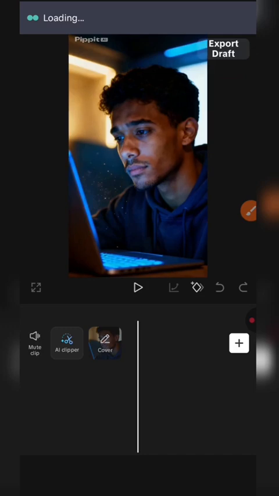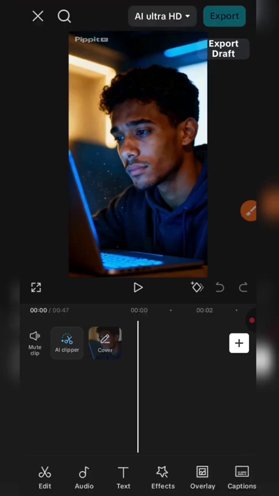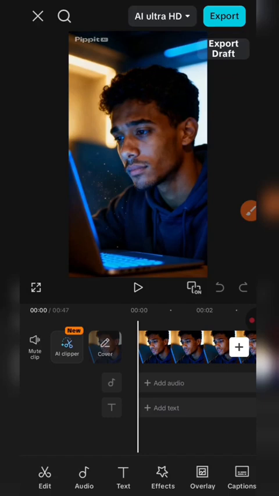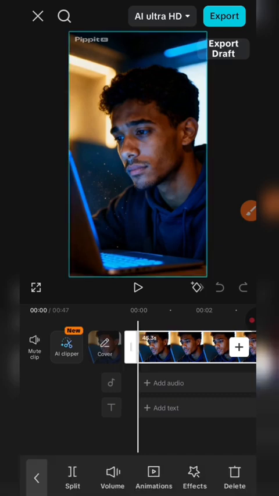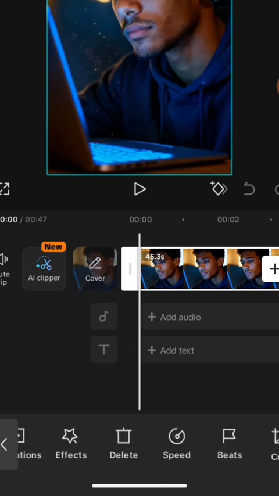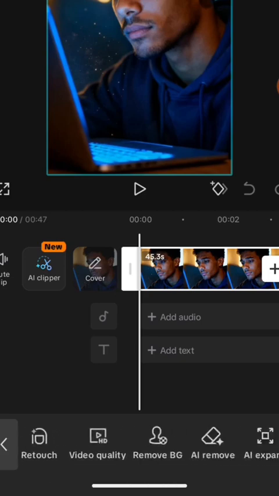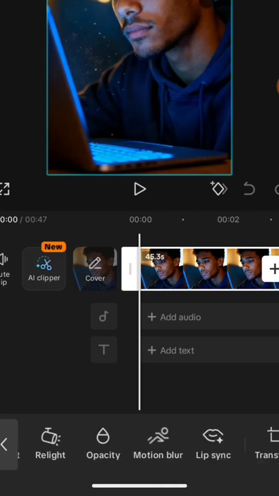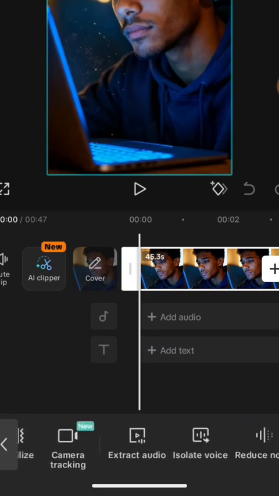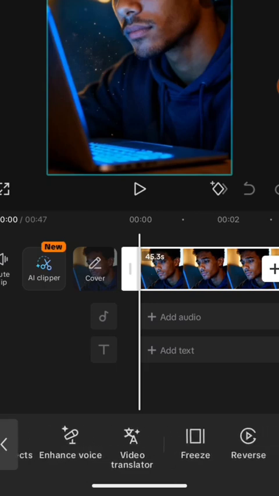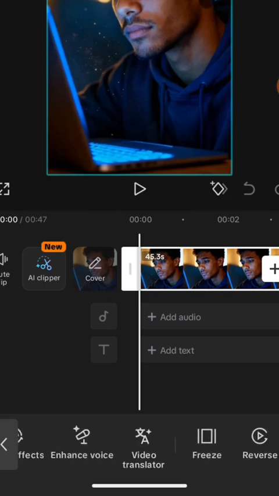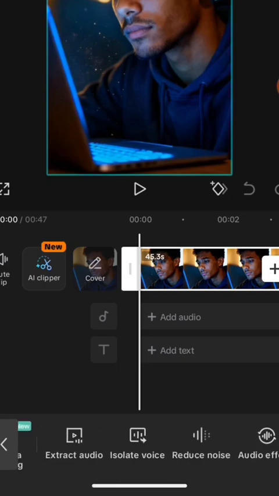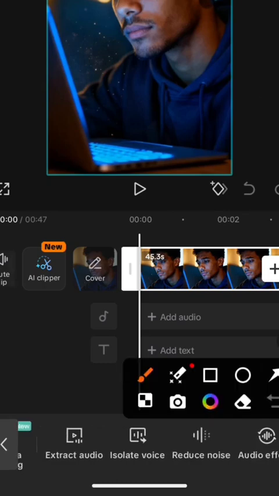This step is very important. So on the bottom tab, we scroll till we highlight the video first and then scroll till we find what you see called isolate voice. You click on isolate voice right there. It's highlighted on the screen.